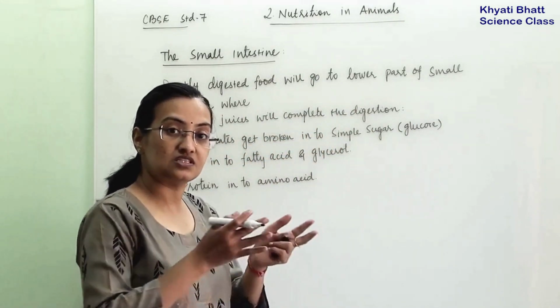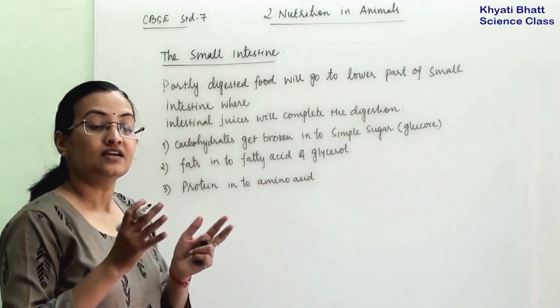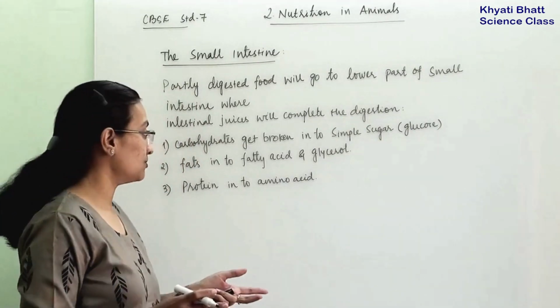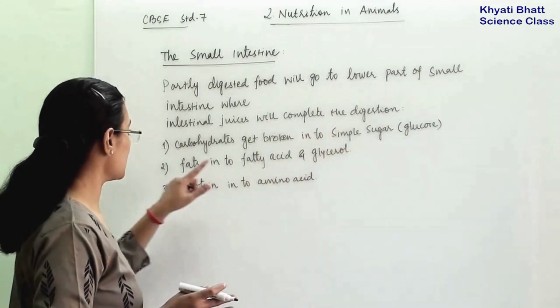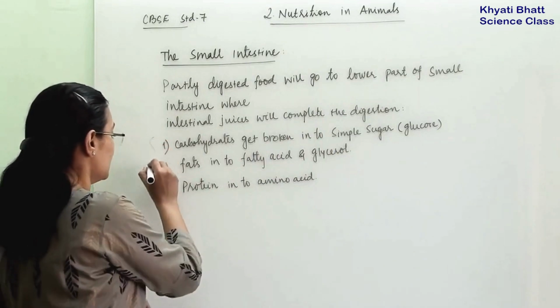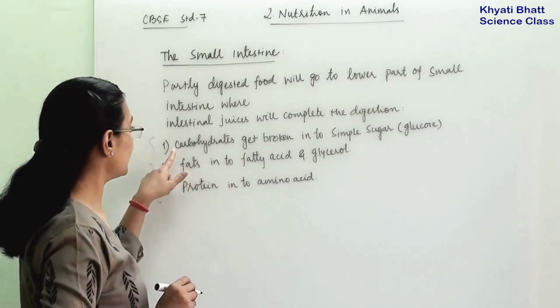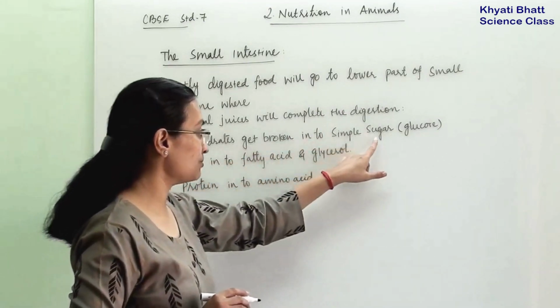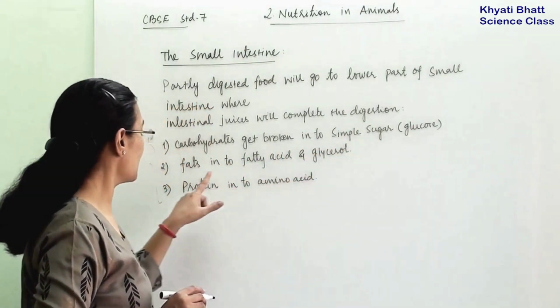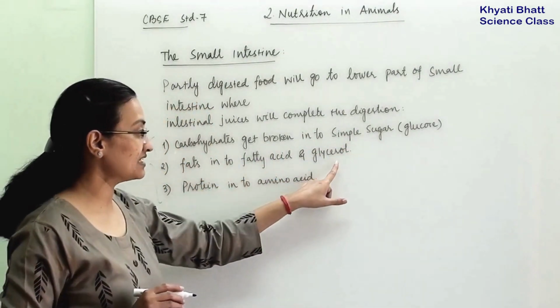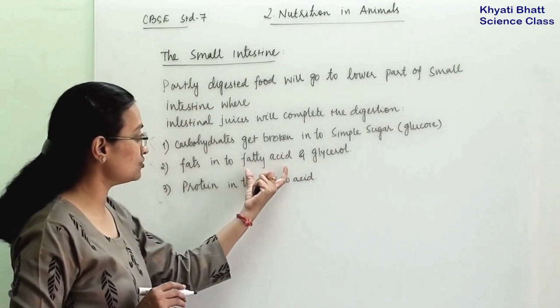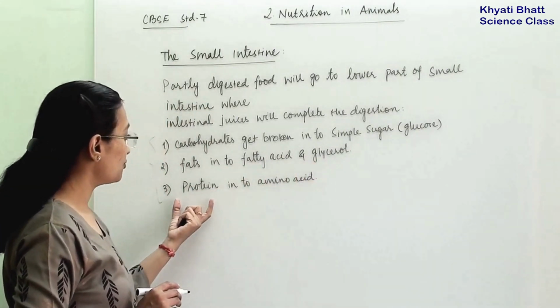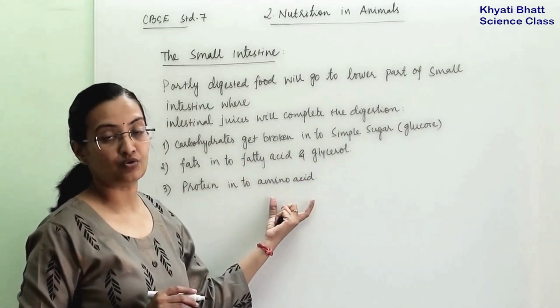Carbohydrates get broken into simple sugar like glucose, fats into fatty acid and glycerol, and protein will convert into amino acid.